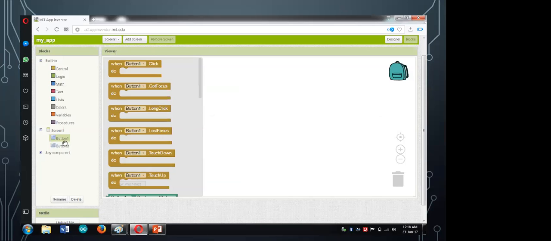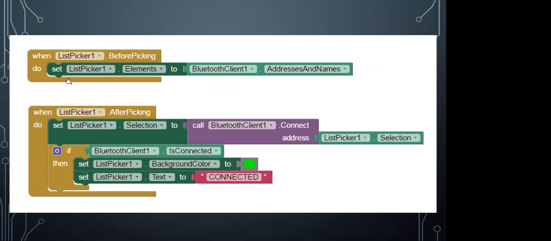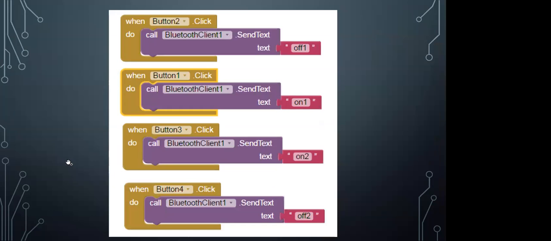If you have added 2 buttons over there, you will find those blocks, and you have to use this code like the list picker, and in the list picker you have to pick the list, and this one is the Bluetooth condition. If Bluetooth is available, then it will get connected. That is the same graphical programming. These are about 4 buttons. You want to send data from your buttons like off 1, on 1, on 2, off 2, that you can send from the mobile phone to your Arduino board.